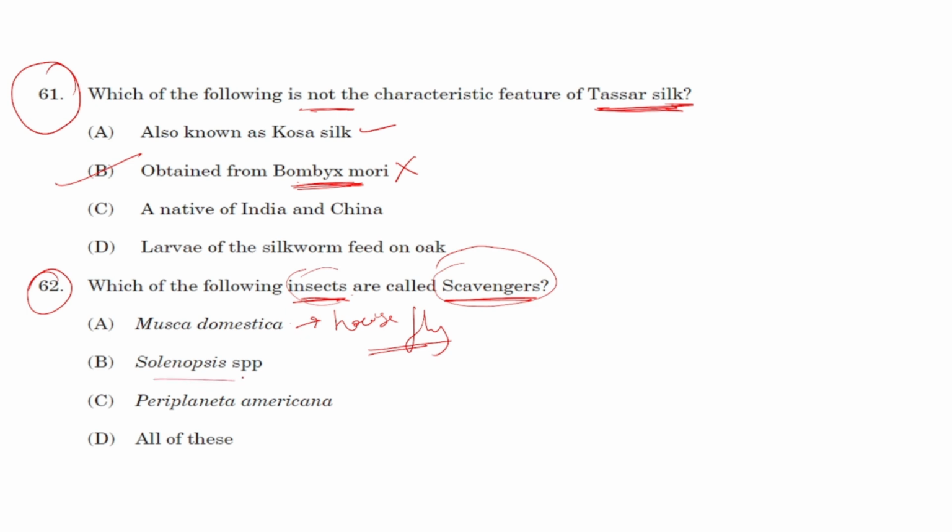Okay, next, Solenopsis. Solenopsis is actually your ant. This is not a scavenger. Periplaneta americana, that is cockroach. Cockroach can also act as a scavenger, but cockroach feeds on a variety of foods. So the right answer for this will be option A, that is Musca domestica.